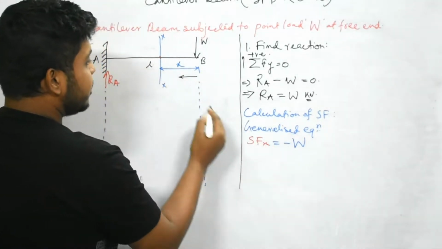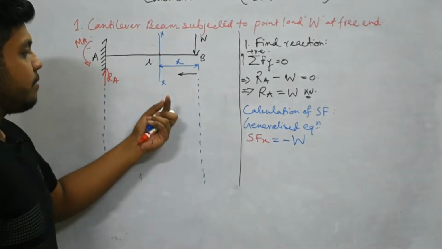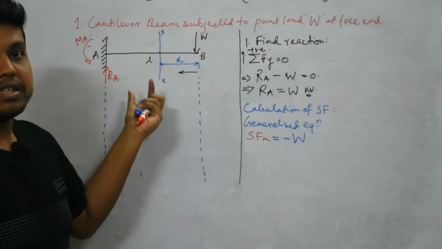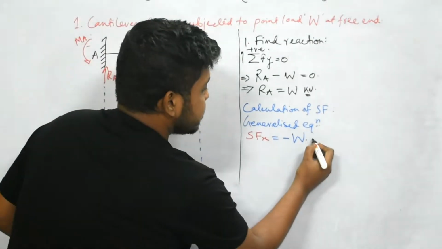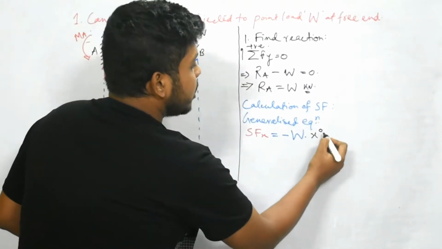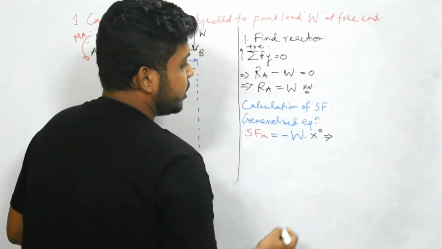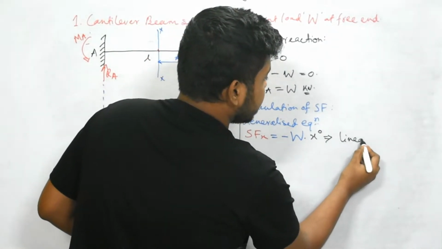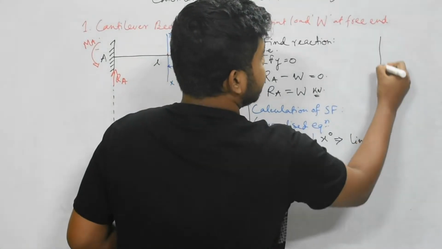Now here there is no x part. We have to get the power of x to determine the profile. So we consider x to the power 0, which means 1. As this is a 0 degree curve, this will be linear. Now we will see a different case.